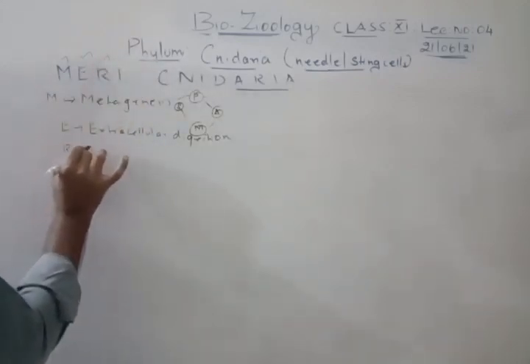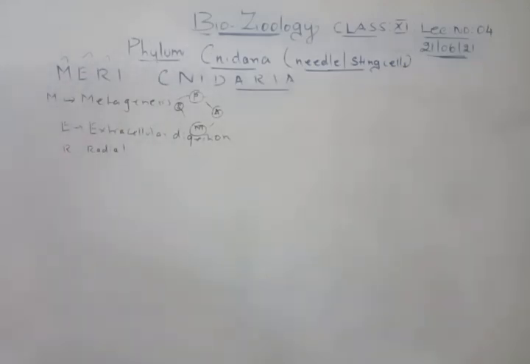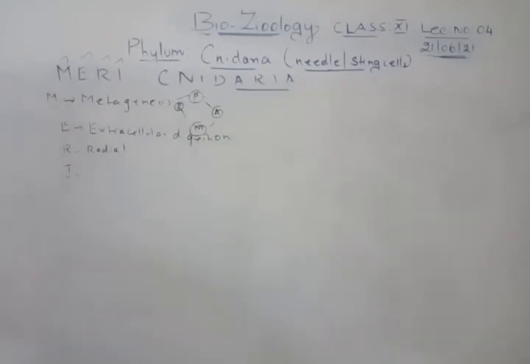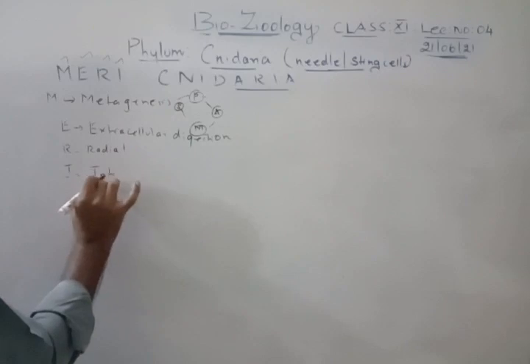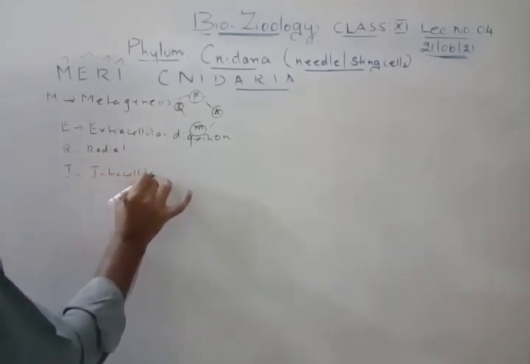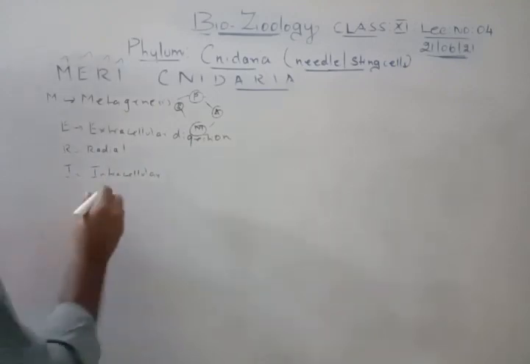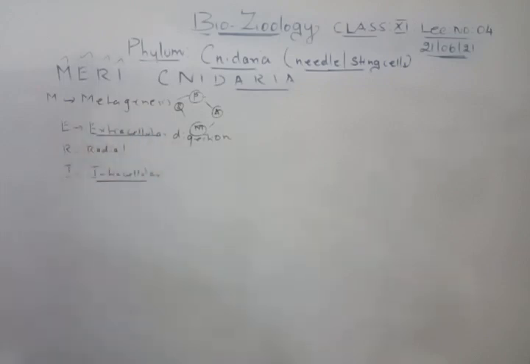R I already told you, it is radial symmetry. Then I: here you will also find a digestion called intracellular digestion. So two types of digestion take place in Cnidaria: intracellular digestion in certain organisms, extracellular digestion in certain organisms. If you see the book, you will easily understand. Digestion is intracellular as well as extracellular.